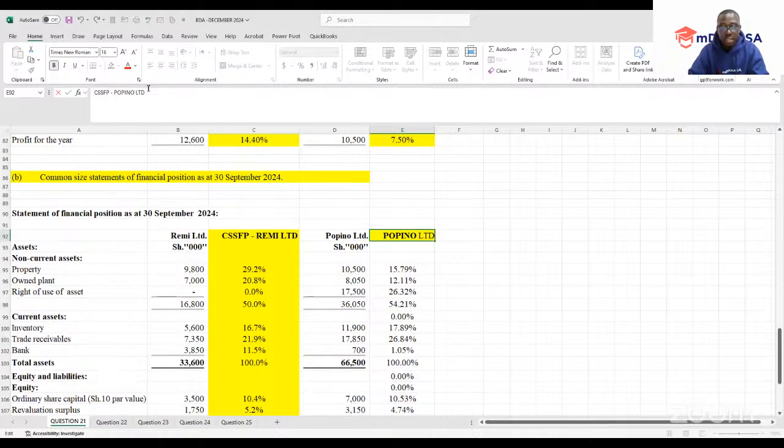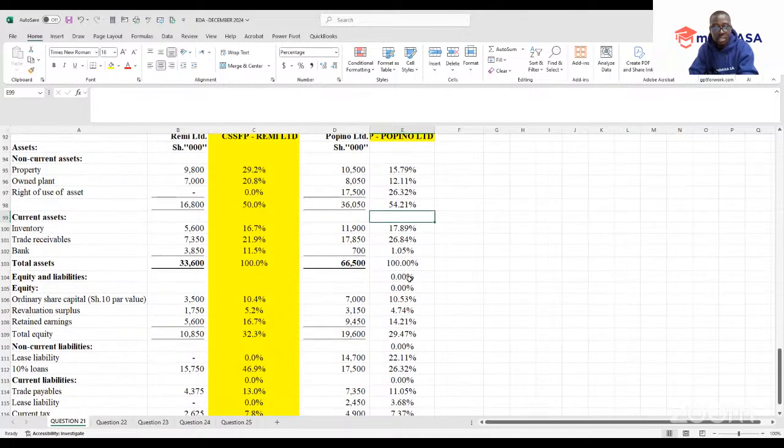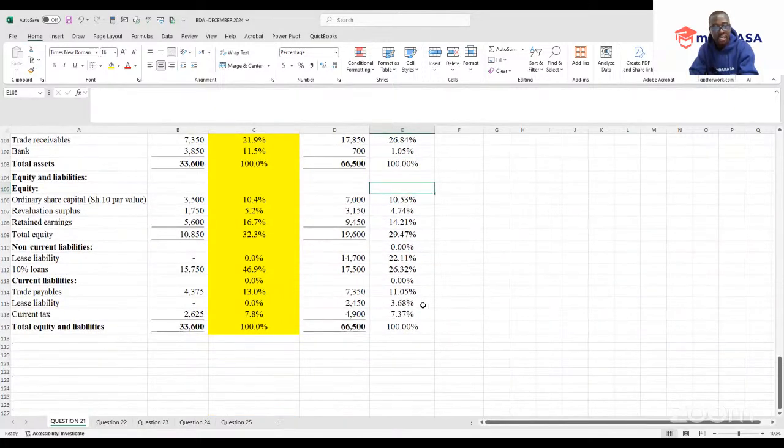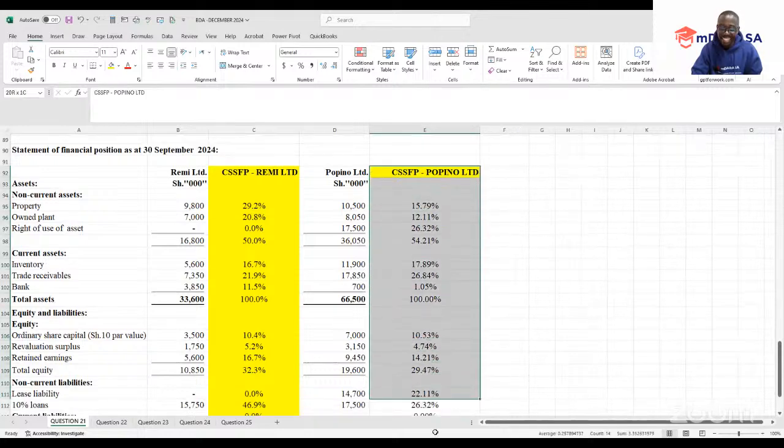Popino. There we go. So, of course, I'm removing the titles. And there you go. You have your common size income statement and common size SAP. I will be like, Mwalimu, is that really easy?